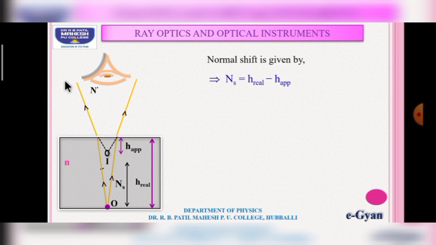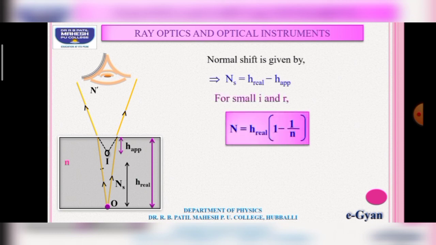That means normal shift is equal to real depth minus apparent depth. Then by further simplification we get N equal to real depth into (1 minus 1 divided by n).